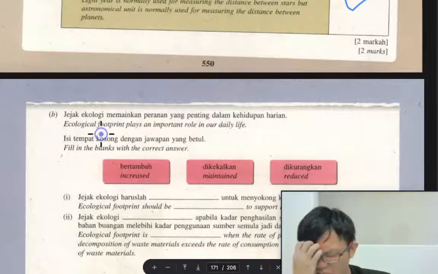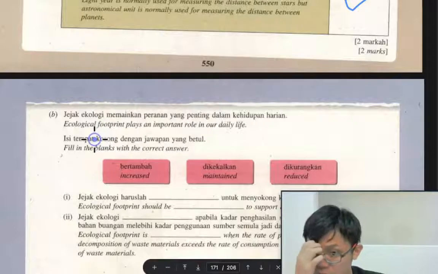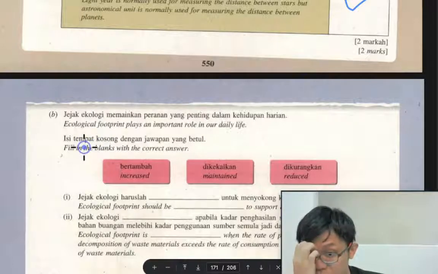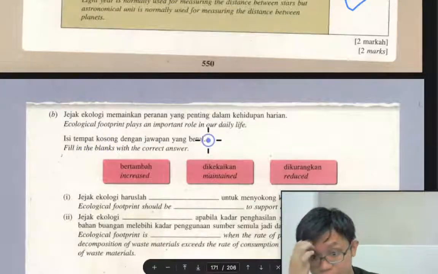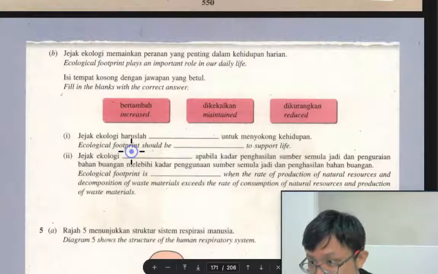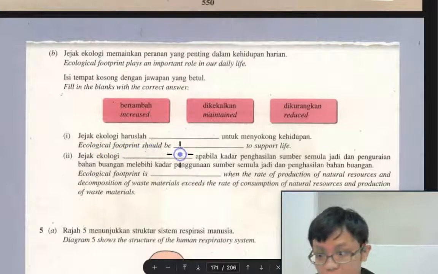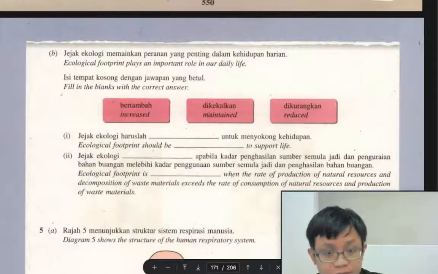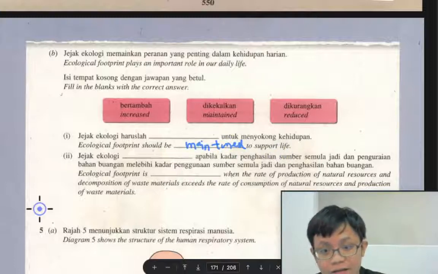Ecological footprint, not carbon footprint. Ecological footprint plays an important role in our daily life. Ecological footprint should be maintained to support life.